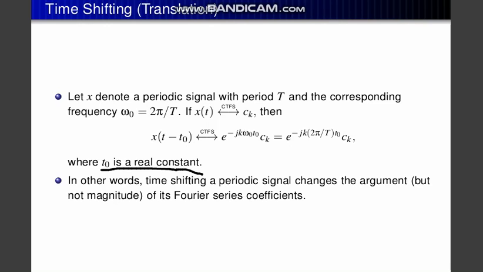In other words, time shifting a periodic signal changes the argument but not the magnitude of its Fourier series coefficients. That means time shifting a periodic signal changes the argument. Argument means the power of the exponential, that is the phase shift. The exponential part is the phase shifting part, and the ck part is the amplitude part. So the phase part changes after the time shifting occurs.